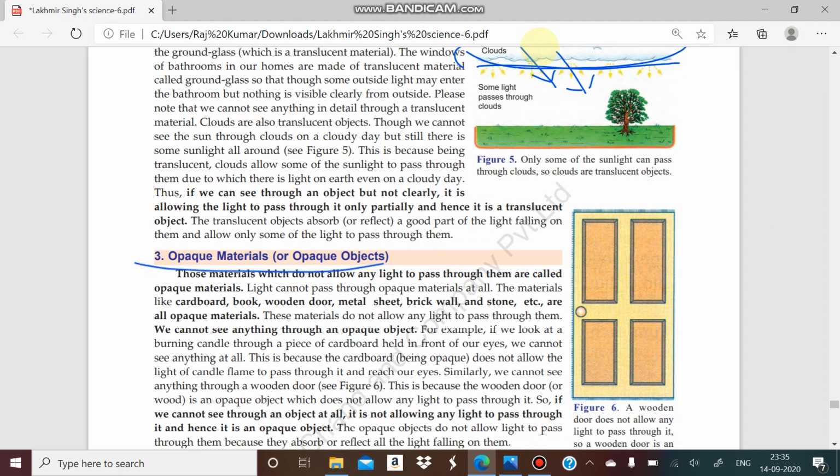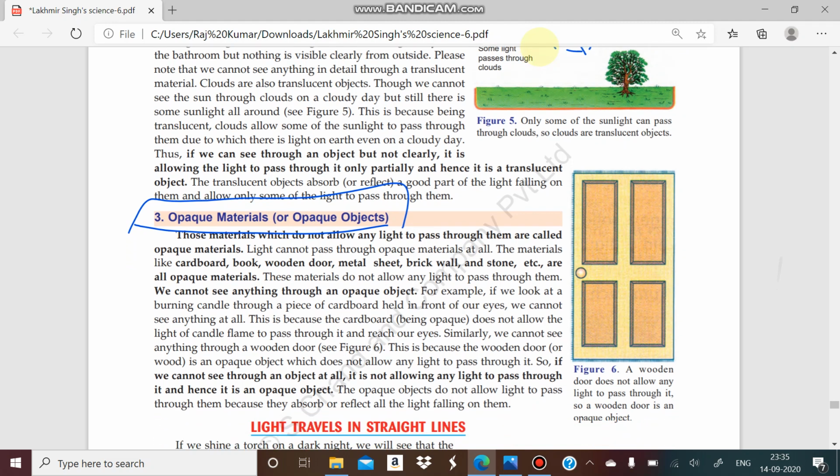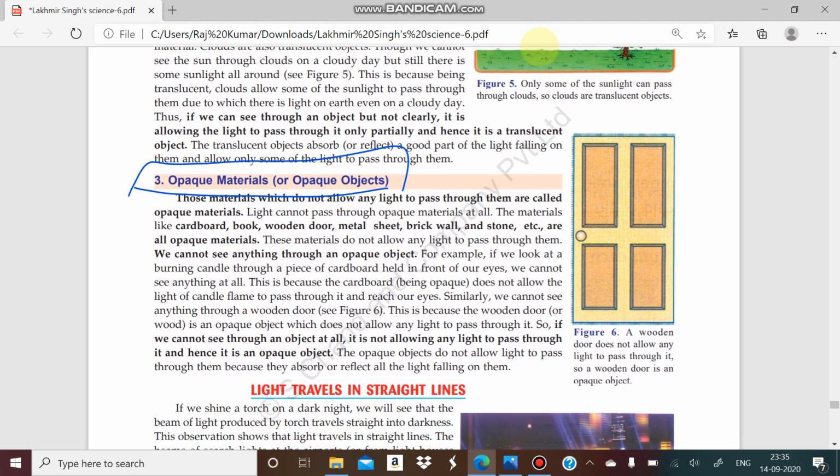Now the third material is known as the opaque material. You have to know that opaque means those substances which completely do not allow any light to pass. For example, a wooden door. If you take a torch to this door, the torch light will not pass through this door.